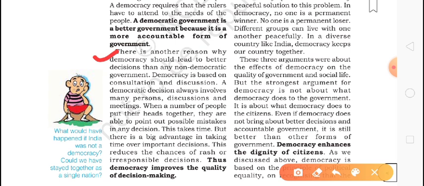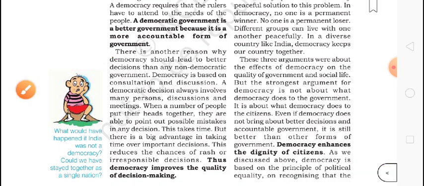If any wrong decision is going to be taken, opposition party people tell that this amendment should be changed, or this rule should be changed. So it consults many people. That is why it takes time, we know. It takes a lot of time, but in the end the decisions are favorable for the people.